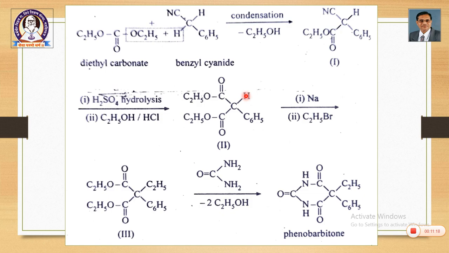So, hydrogen is replaced by sodium, that is salt formation, and in the next step this sodium salt which is formed by replacing H by Na is ethylated. The C2H5 group gets substituted in the position of hydrogen via sodium. So, we get ethyl phenyl diethyl malonate, and finally, it is condensed with urea to get phenobarbitone, phenobarbital or our desired product.